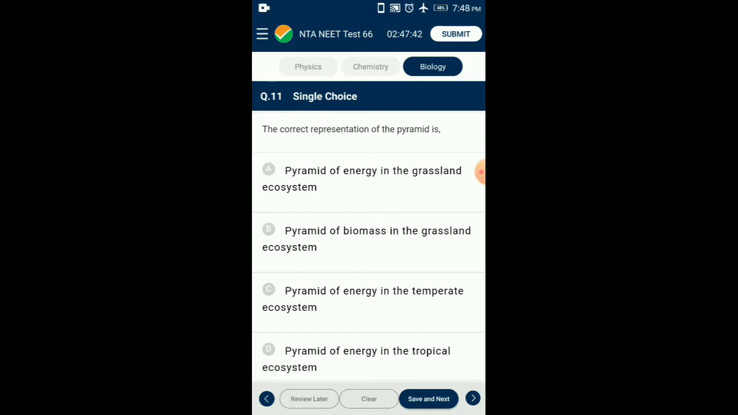Pyramid of energy is always upright, can never be inverted, because when energy flows from a particular trophic level to the next trophic level, some energy is always lost as heat at each step. The given pyramid represents the grassland ecosystem. So the answer for this question is option A. Pyramid of number in the grassland ecosystem.